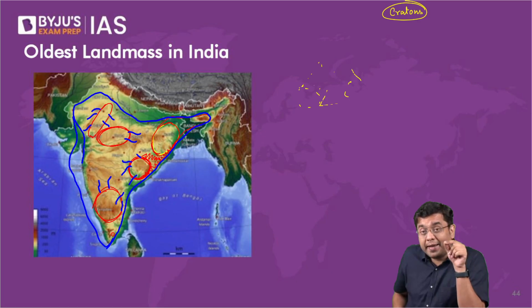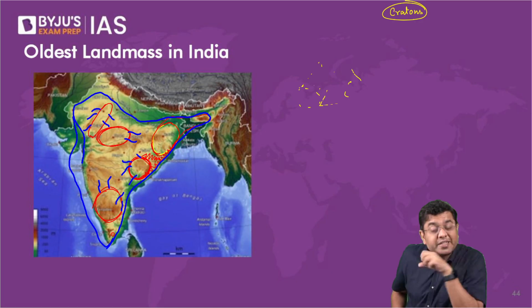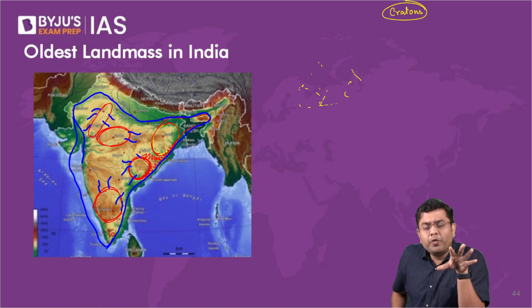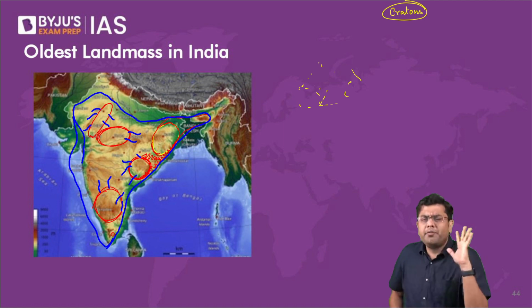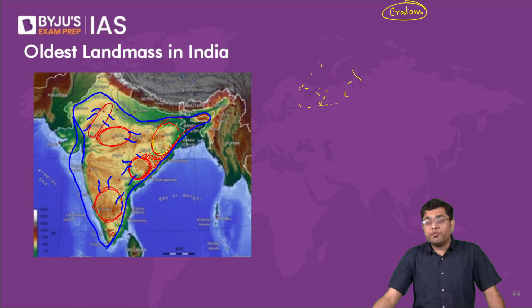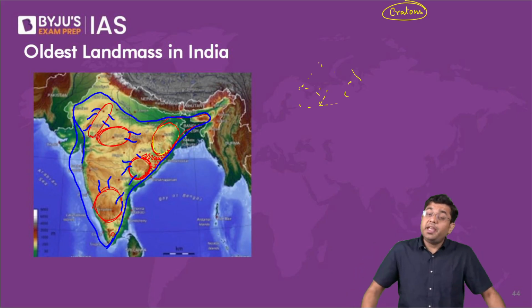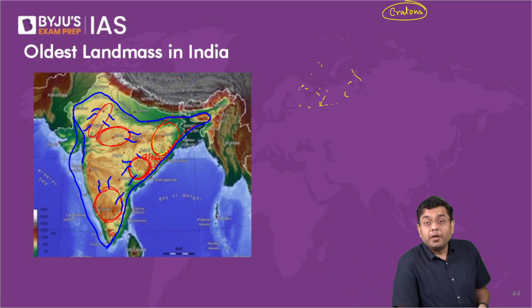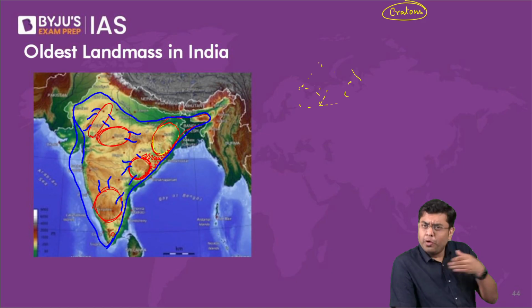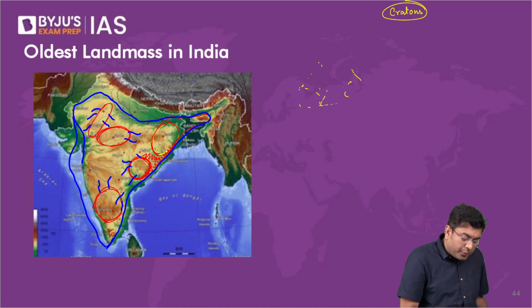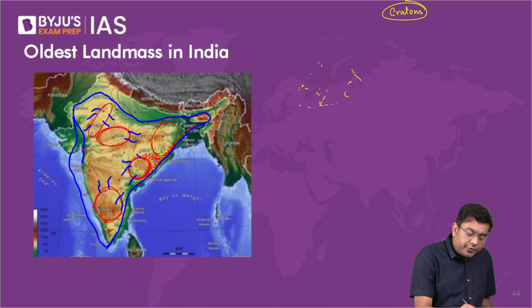Now, when the Indian plate was over the region of the Reunion Island hotspot, it was the western stretches of the Indian plate which lay over it. And it lay over it not for a very long time, but over a span of a couple of millions of years. Now there, at that point of time, you had a very significant volcanic eruption. And you had basaltic lava which spread out. Now the basaltic lava flows like water. So that basaltic lava spread out in this region.